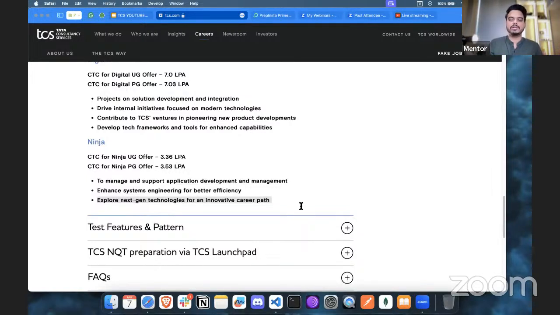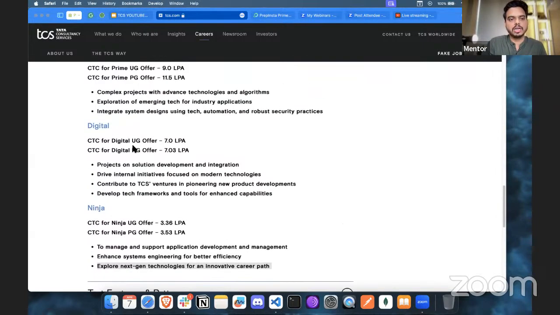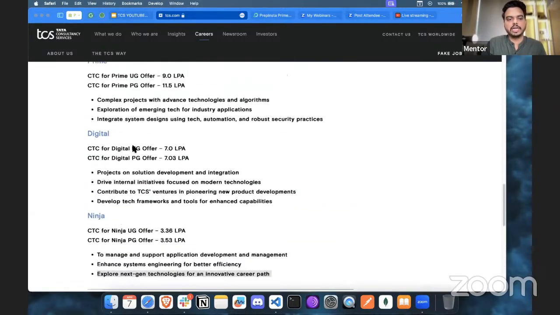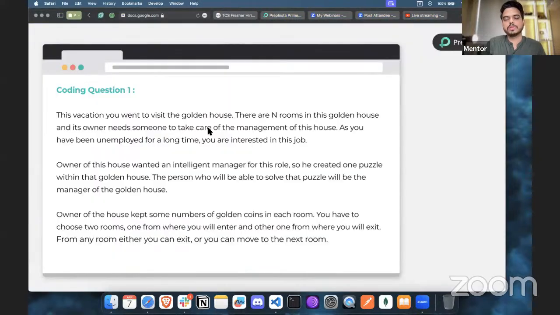So if you crack the Ninja, I would assume it is something related to support or even a testing role. Whenever they hire, they do not give you a specific role. It is a general associate software engineer. But after that, you have to give some interviews for the clients, and based on your skills and performance, you will get assigned to a dedicated team. As a general term, they use the same term for Ninja, Digital, and Prime. Later on, you also have to give a couple of interviews in the company.